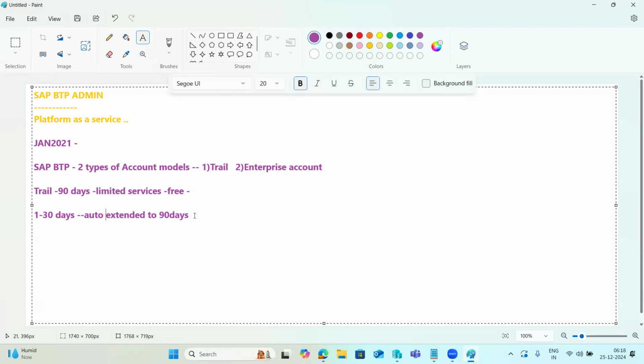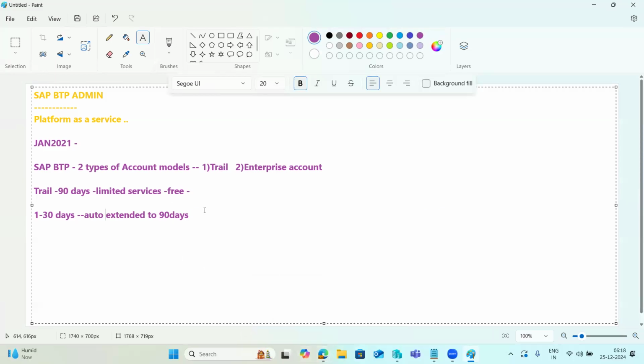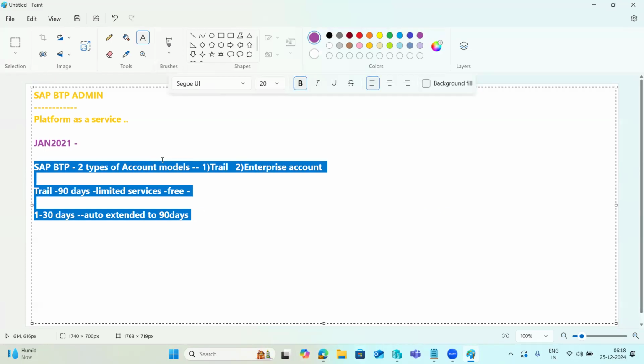But if you want to proactively delete your trial account, you can delete it manually also. There is an option we will get in the BTP accounts. So these are some of the limitations for the trial accounts we have here, right?